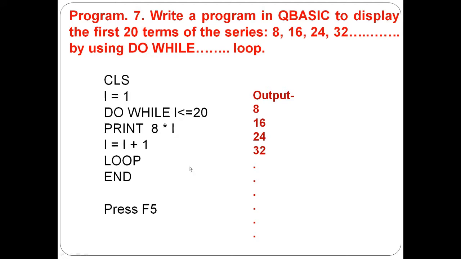Same way, now next program: write a program in QBasic to display the first 20 terms of the series using a do while loop. This is the table of 8, but it will go through 20 terms. So I starts from 1, do while I less than or equal to 20. We will write here, now print 8 multiply I. First I means 1, 8 multiply 1 became 8. Then I plus 1, 8 multiply 2. Then 8 multiply 3, 8 multiply 4, 8 multiply 5, till 20 terms it will go through here.